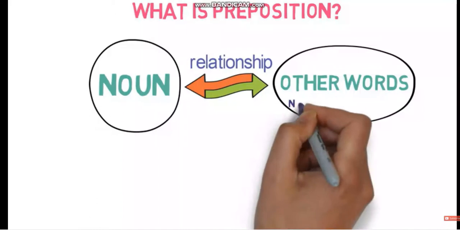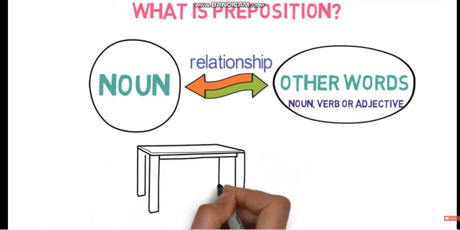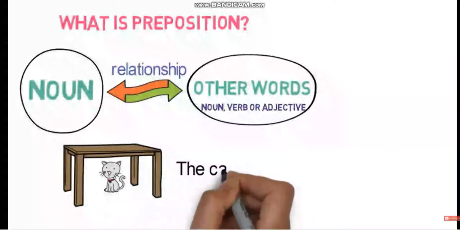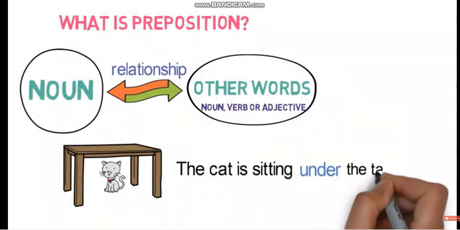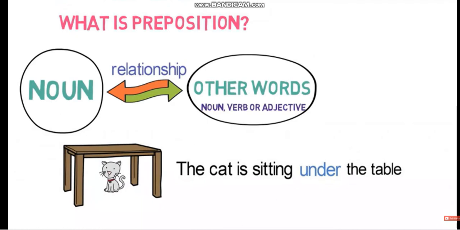These other words may be noun, verb or adjective. Let's understand them with an example. The cat is running, and now where is it sitting? The cat is sitting under the table. Here, the cat is our noun, and the table is also a noun. So here the relationship between cat and table is shown by using the preposition word under. Here, under is used to link table, which is a noun, and the sitting placement of the cat.